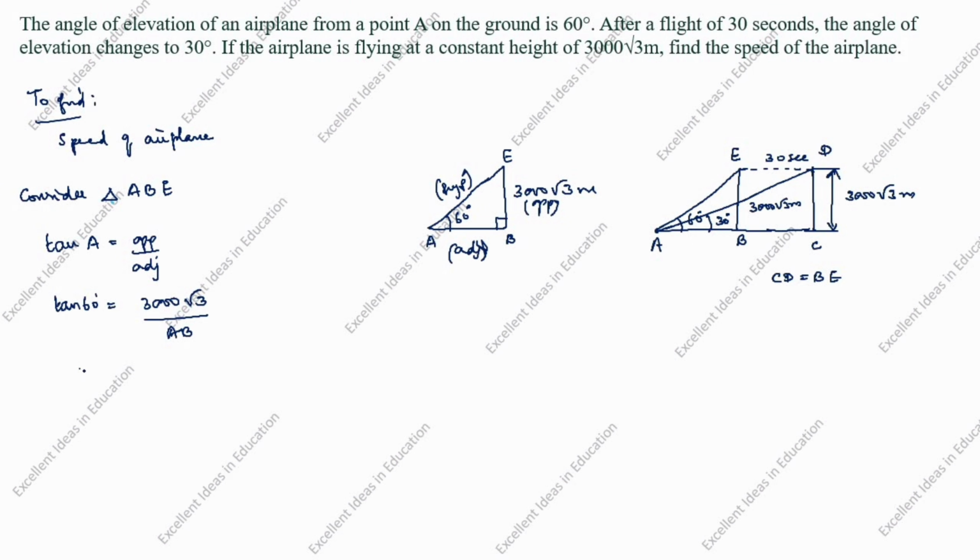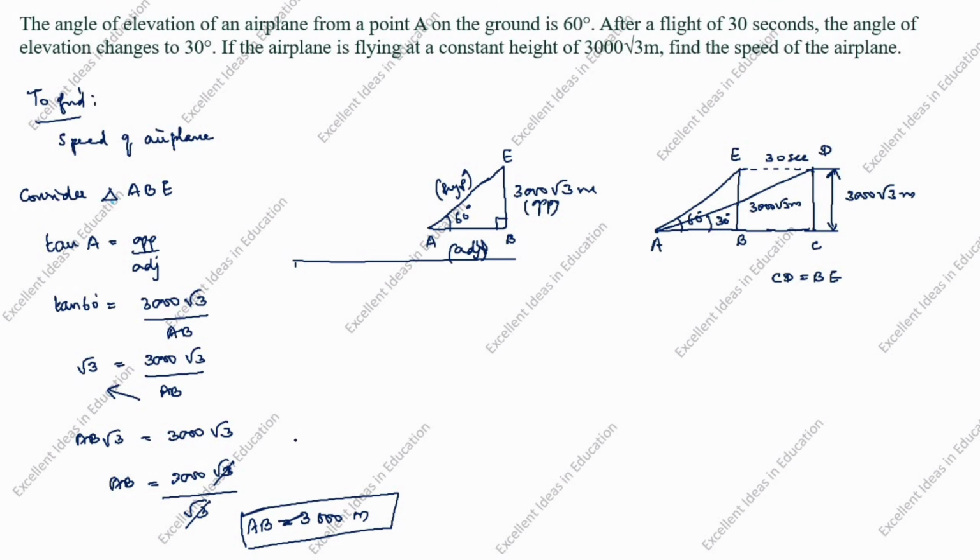Tan 60 degrees root 3 is equal to 3000 root 3 divided by AB. Cross multiply, AB root 3 is equal to 3000 root 3. AB is equal to 3000 root 3 divided by root 3. Cancel this and this. AB is equal to 3000 meter.